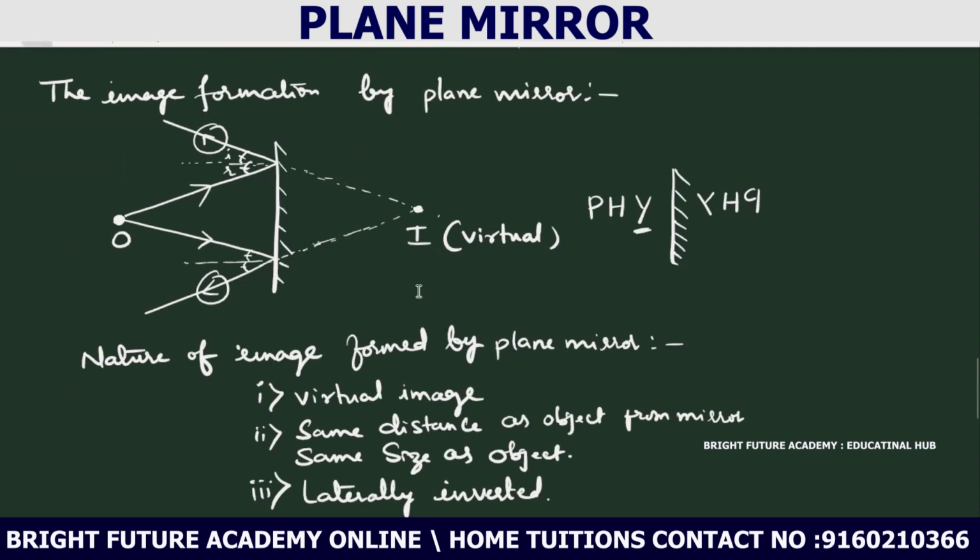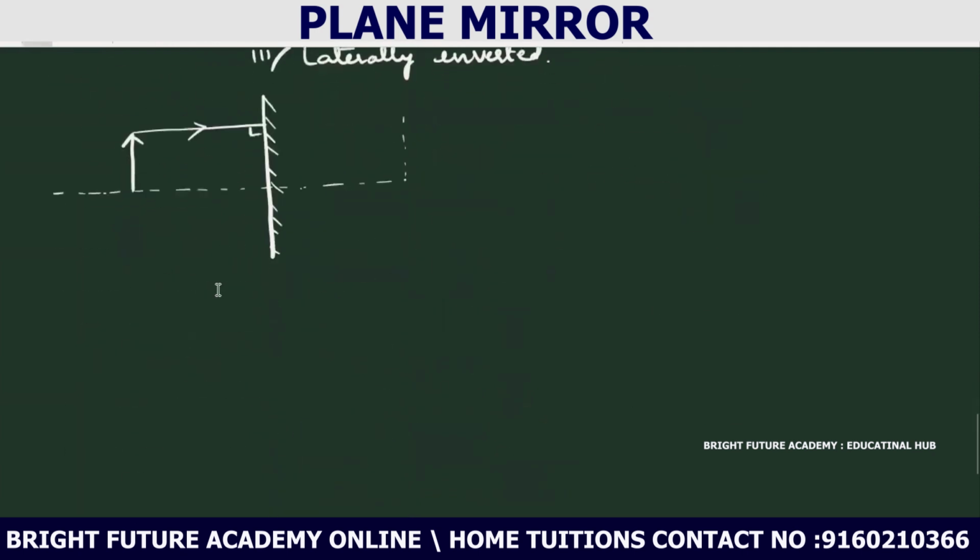Both are same. So the same thing here also. If the light ray is falling like this, what is the angle of incidence? How much? 0. Then what about the angle of reflection? That is also 0. That means how it is falling, it is going in the same path, it retraces. Angle of incidence is equal to 0. Angle of reflection also 0.